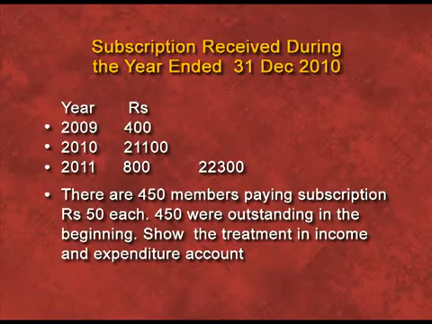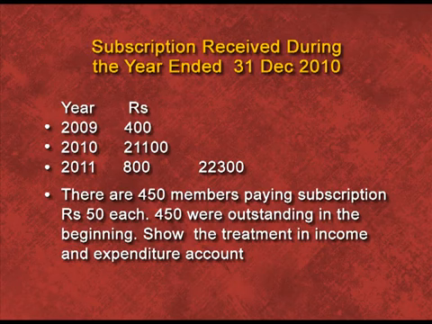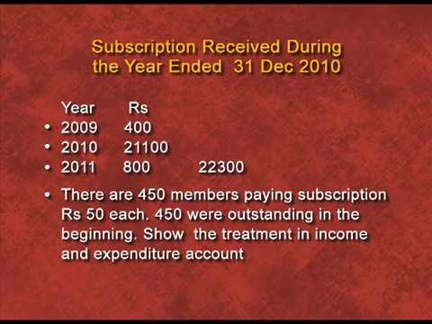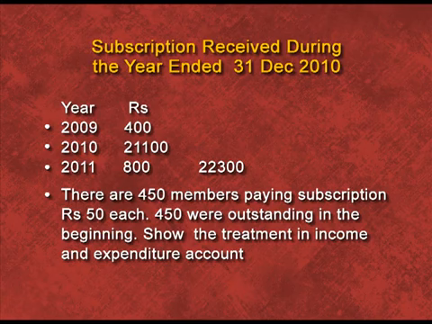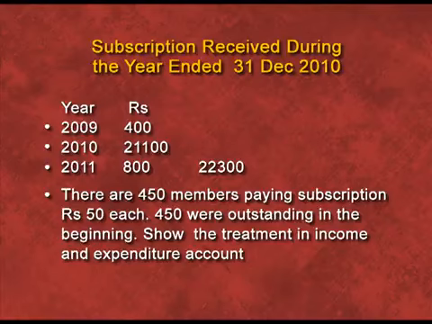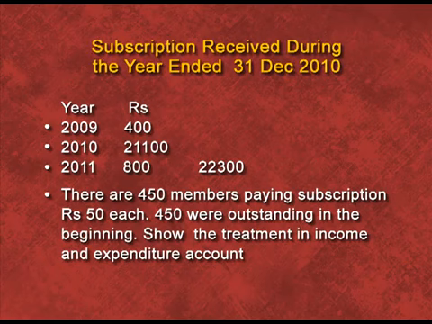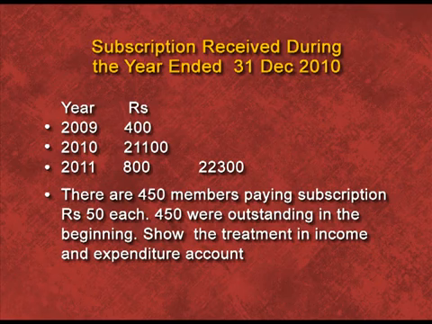Now you can see there is a question based on subscription. This is a receipt and payment account that is given. Under this account, the current year is 2010, then the previous one is 2009 and the next year is 2011. We have received subscription for 2009 is 400, in 2010 21,100 and for 2011 is 800. Total subscription received is 22,300. Now there is some additional information, like there are 450 members paying subscription rupees 50 each, then 450 were outstanding in the beginning of the year. Show the treatment in income and expenditure account.